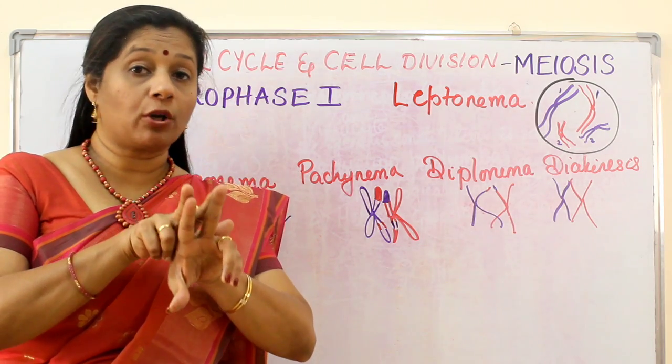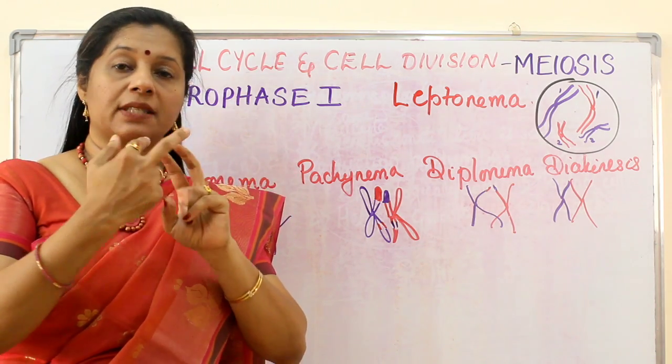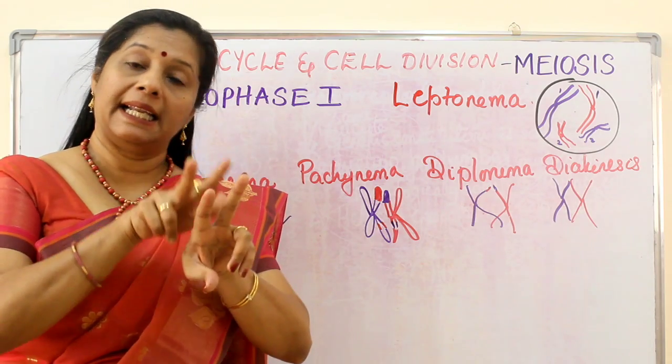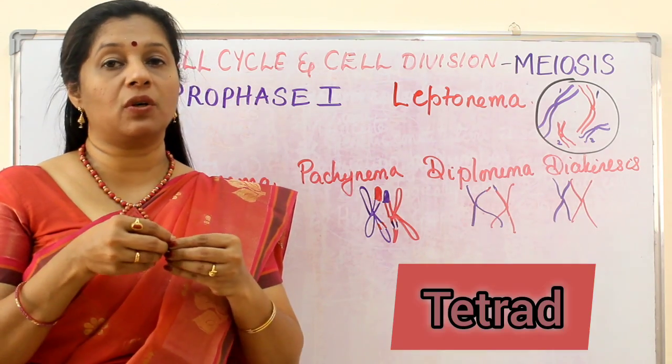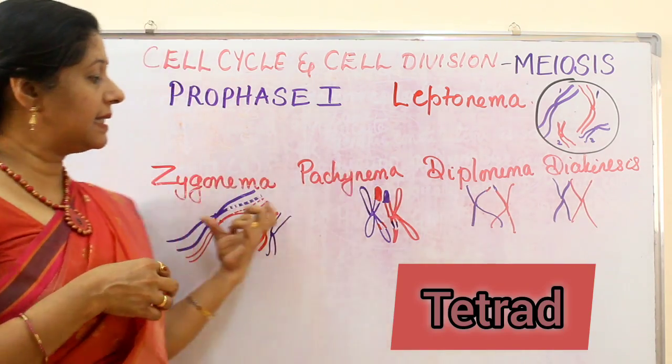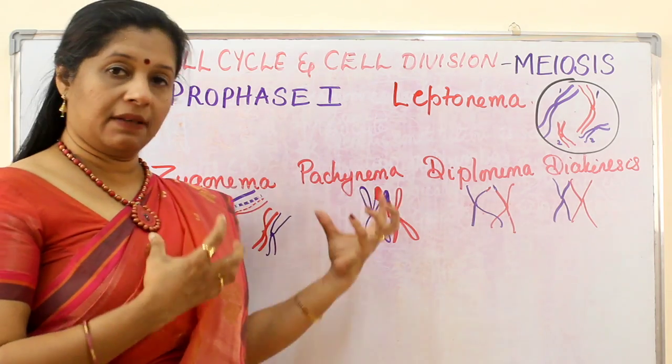And how many chromatids are there? 4 chromatids, because 2 chromatids for each chromosome. Like that, 4 chromatids totally, so we also call it a tetrad. So in this stage it is more condensed, in this stage even more condensed.